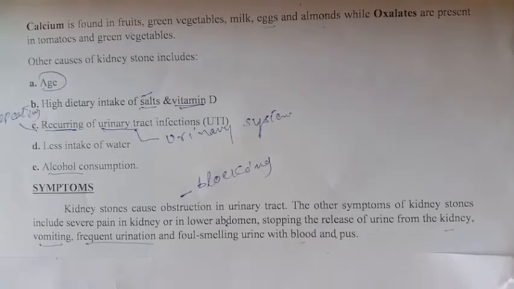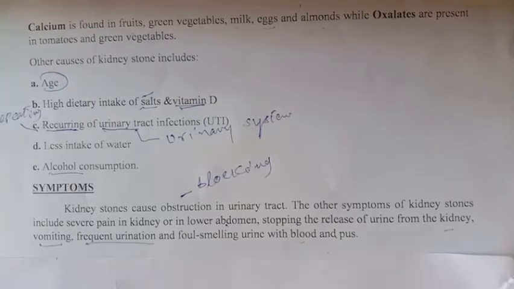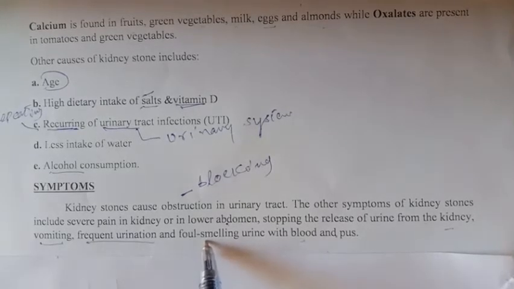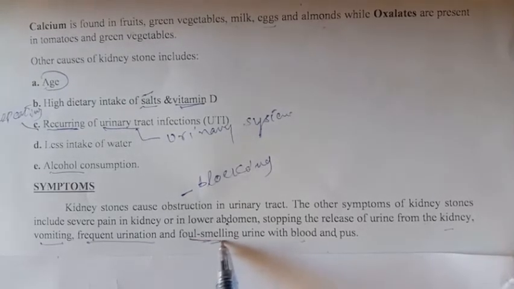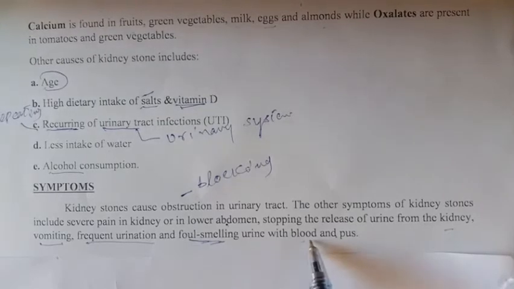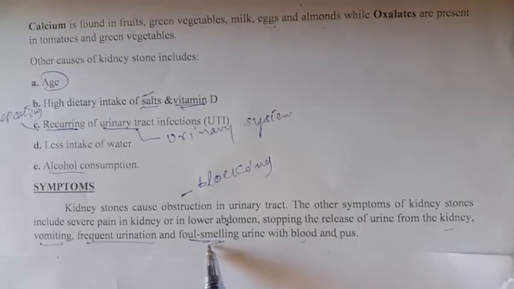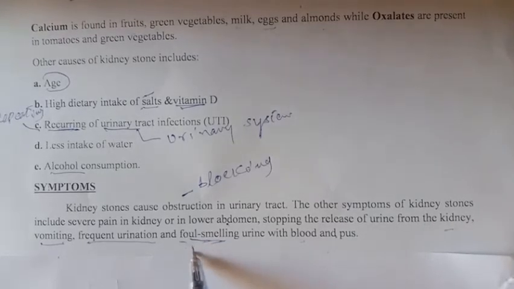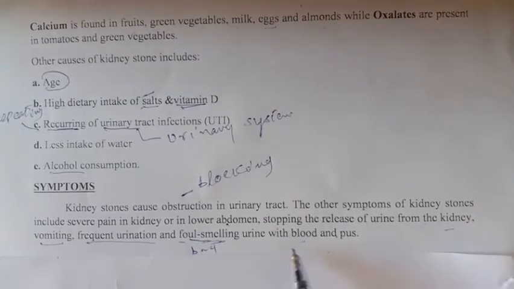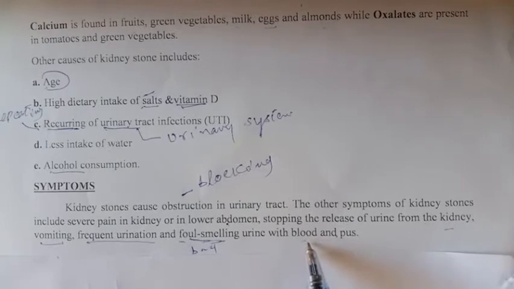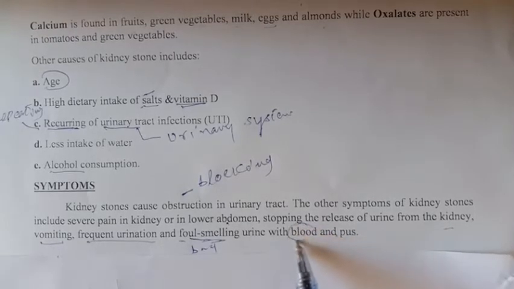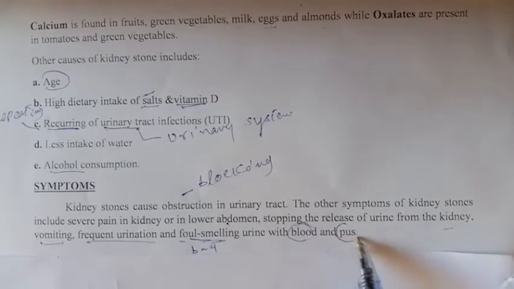So when the urine is released, it contains blood also. First the bad smell, foul smell means bad smell released from urine, and then these components are also present. Blood is present and pus is present.